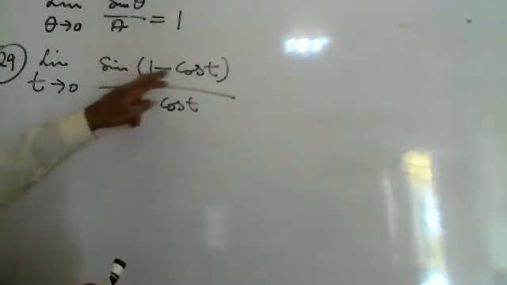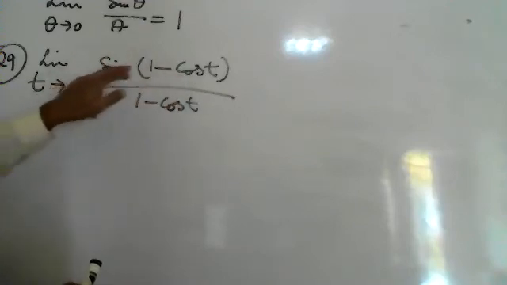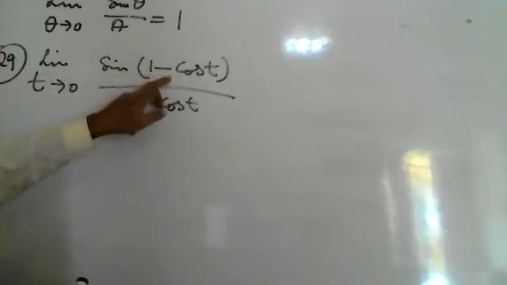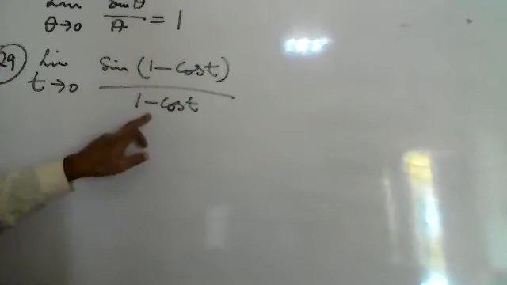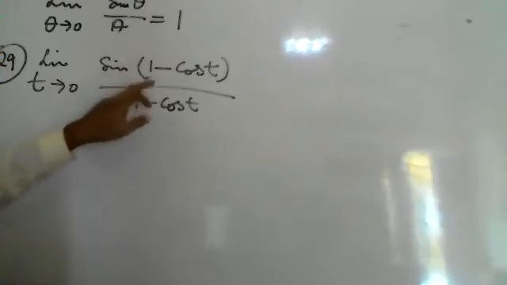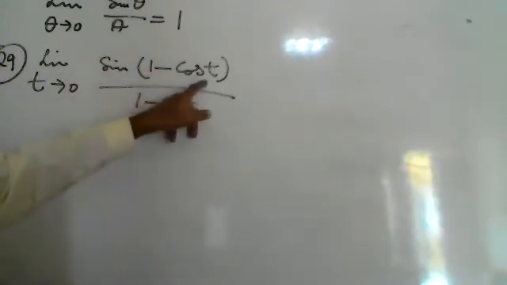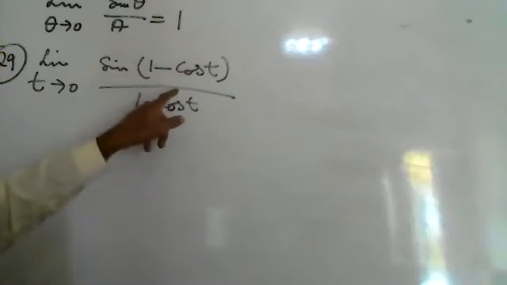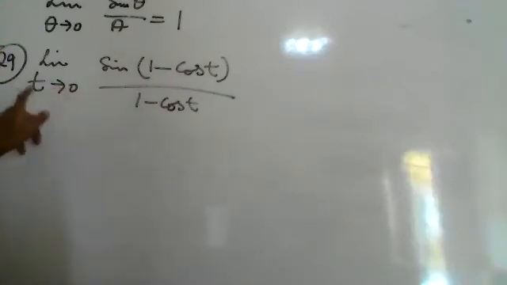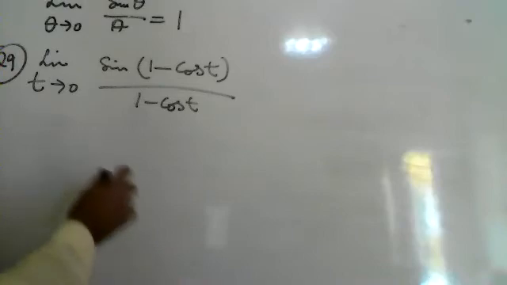Here the angle is 1 minus cos t. So if 1 minus cos t is theta, then sin theta upon theta, and theta tends to 0, but here t tends to 0. We will check whether 1 minus cos t, that is theta, tends to 0.